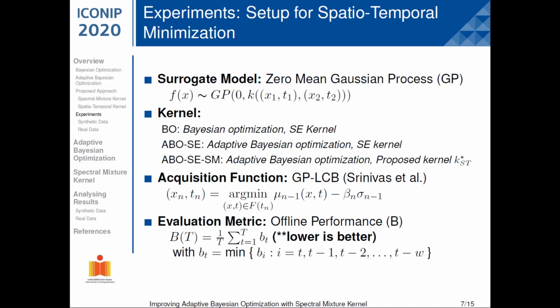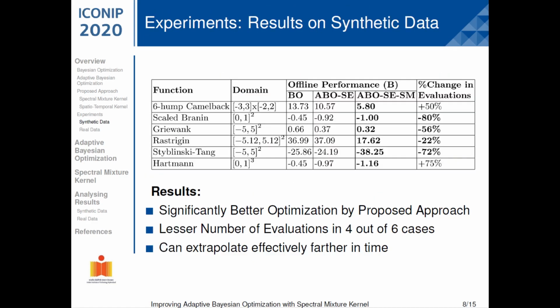To show the effectiveness of our proposed composite kernel, we performed spatiotemporal minimization on both synthetic as well as real-world data. In all cases, a zero mean GP was the surrogate model and GP LCB was used as the acquisition function. The evaluation metric used was the offline performance, in which lower value is better in our case of minimization. These are the results on synthetic data. The results shown are an average of 10 independent runs.